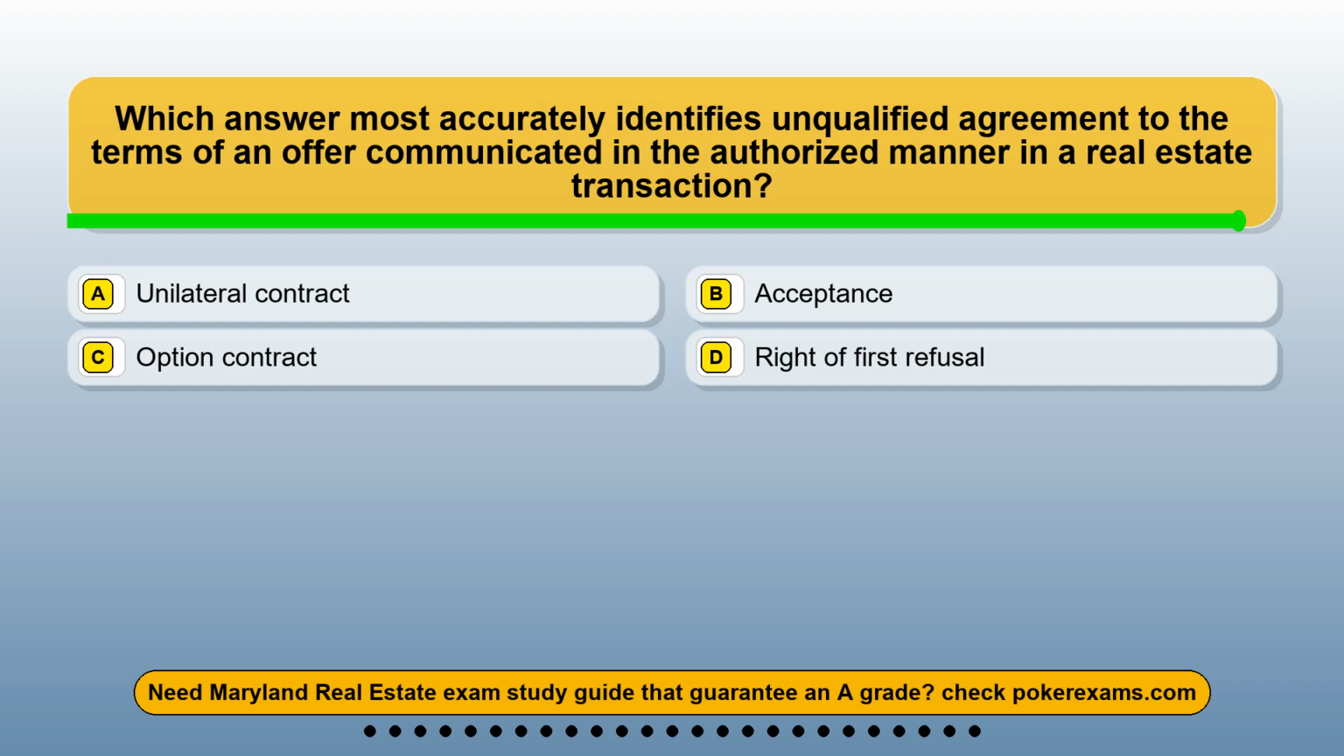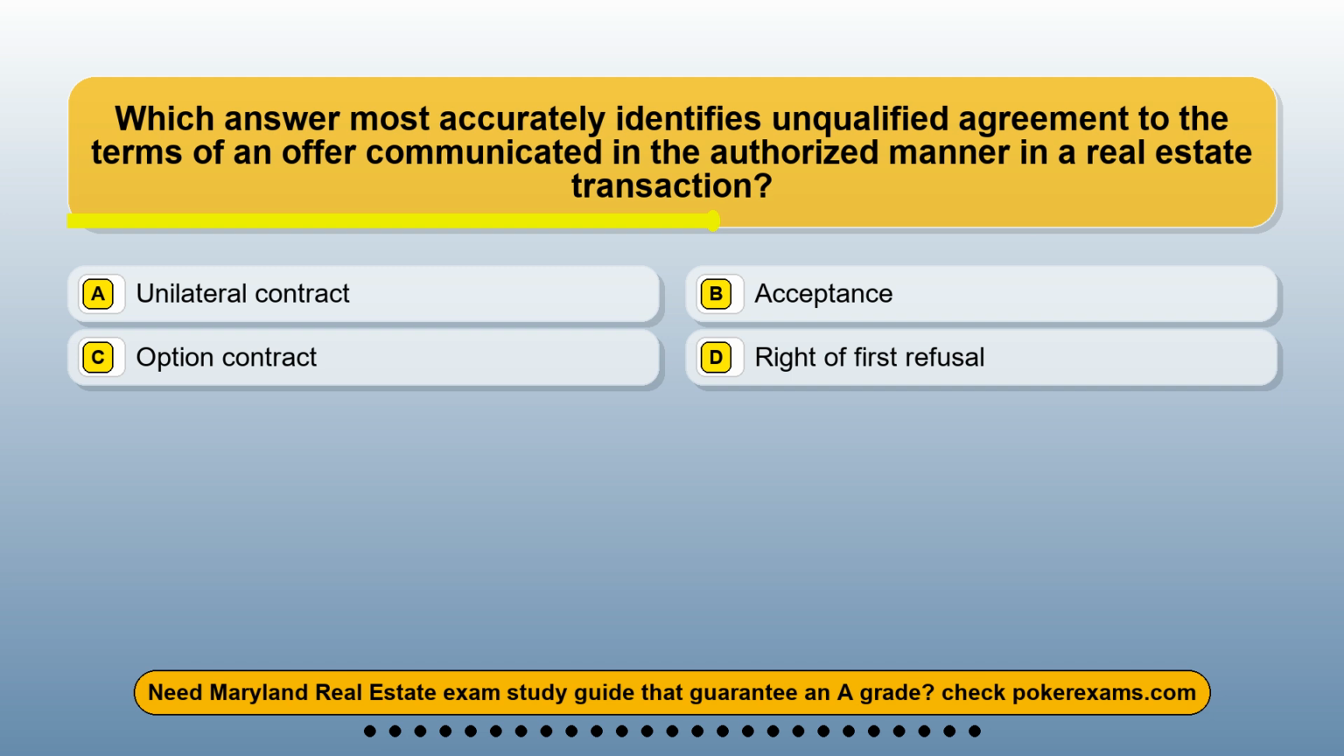Question 19. Which answer most accurately identifies unqualified agreement to the terms of an offer communicated in the authorized manner in a real estate transaction? Option A, unilateral contract. Option B, acceptance. Option C, option contract. Option D, right of first refusal.